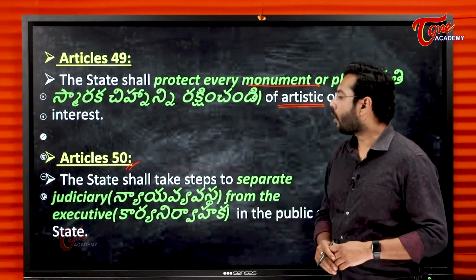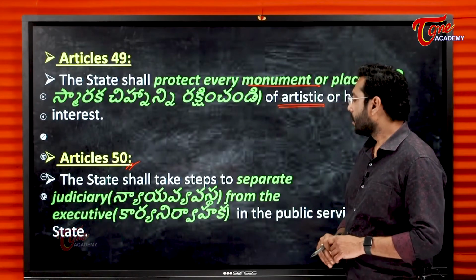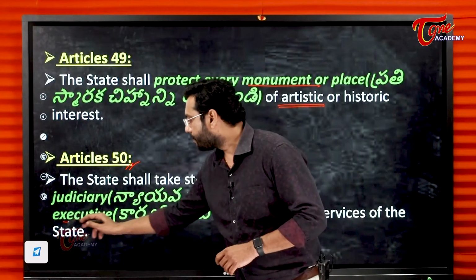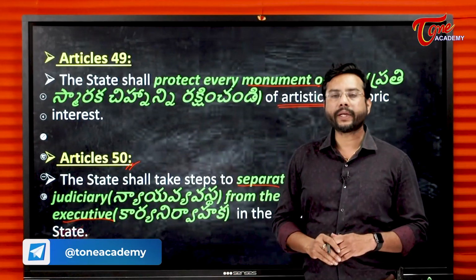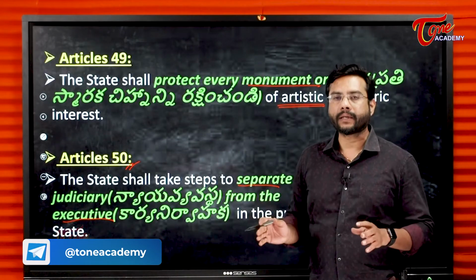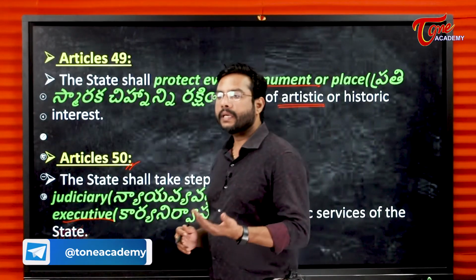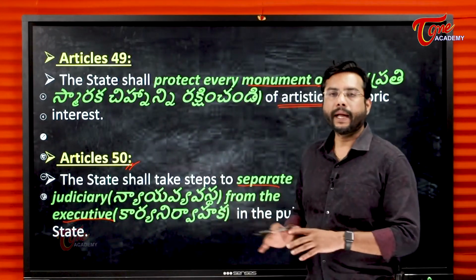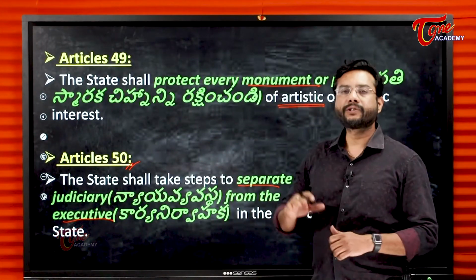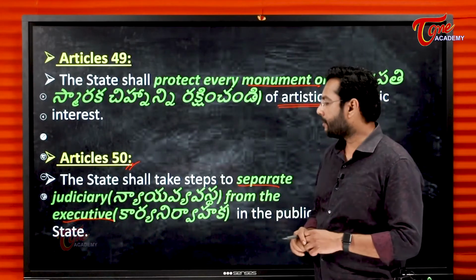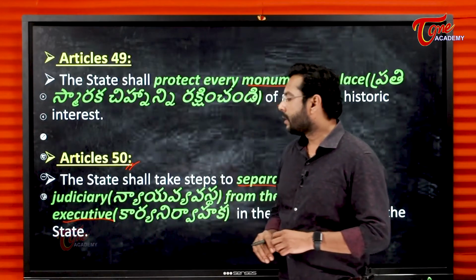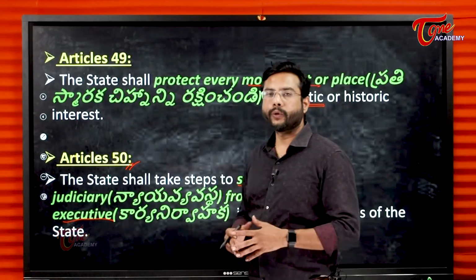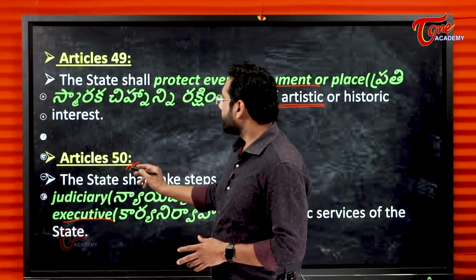Article 50 talks about the separate judiciary, that is, separation of the judiciary from the executive. So, the judiciary and the executive need to be separate. This is for specialization purposes. We need to separate the judiciary from the executive. We have tribunal systems as an example for this. So, the executive should not be mixed with the judiciary. So, this is Article 50.